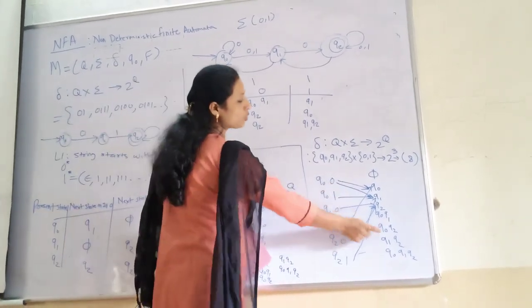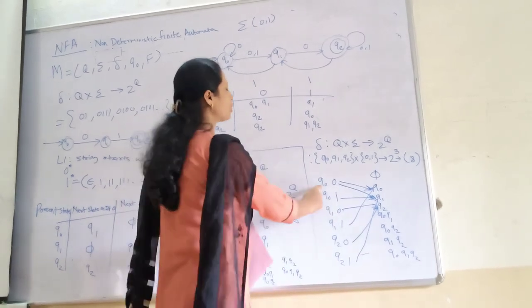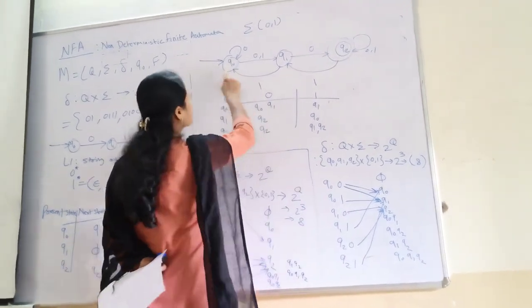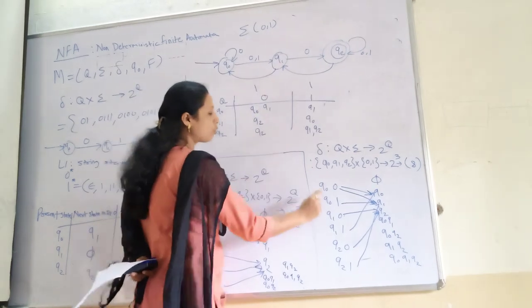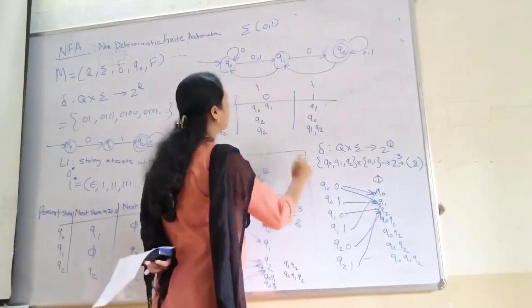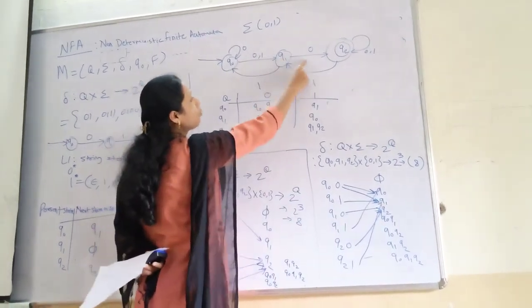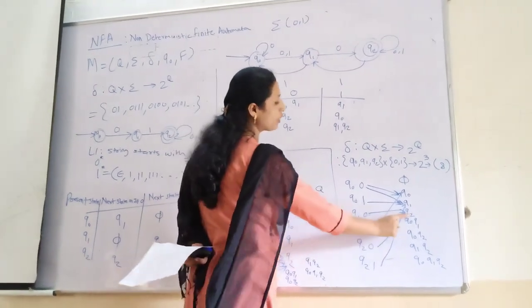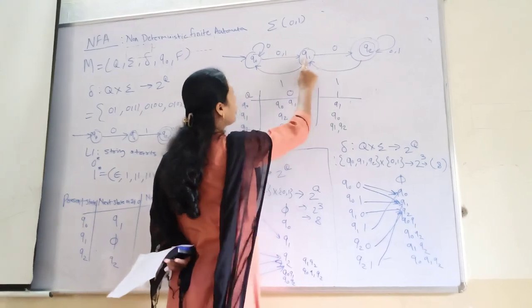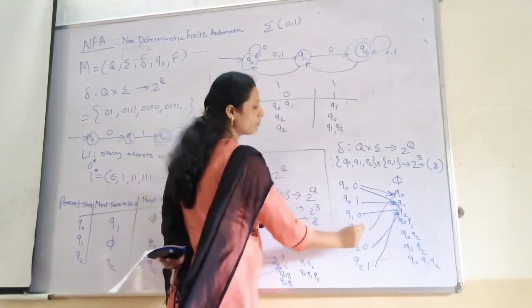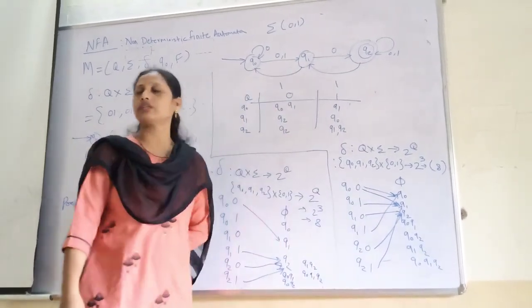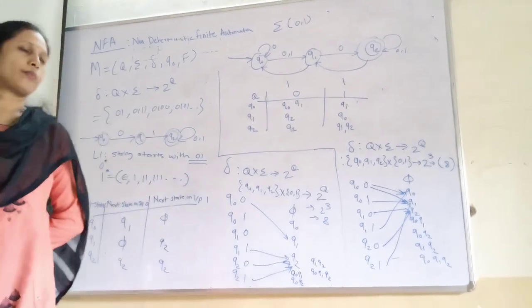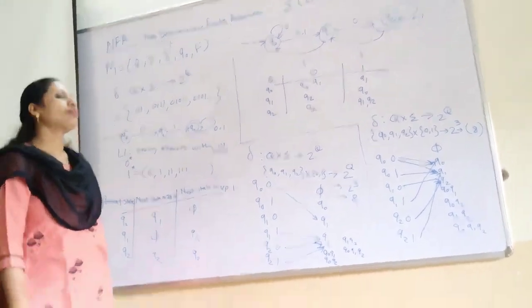Now again you have to show this transition: q0 on 0 moving to q0, q0 on 0 moving to q1, q1 on 0 moving to q2, q1 on 1 moving to q2. Like this you have to draw the transition diagram. Now another statement we have here.